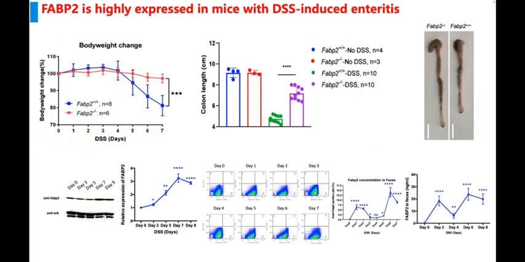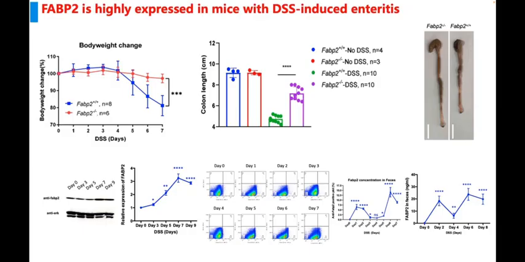Using FABP2 knockout mice in the DSS-induced colitis model, we observed significantly alleviated inflammatory symptoms in the knockout group, demonstrating that FABP2 plays an important role in maintaining intestinal barrier integrity.